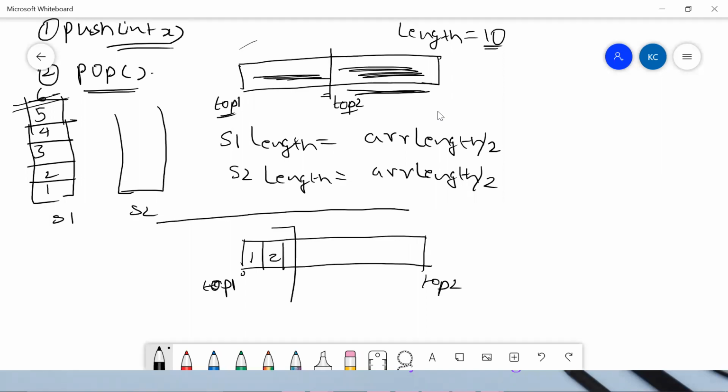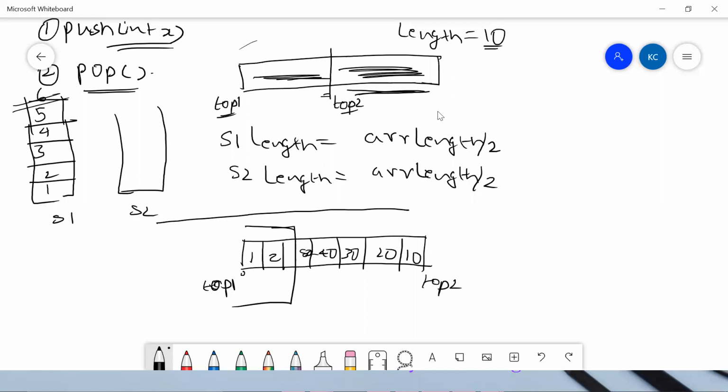So here my first stack is over. Now let's say in my stack 2 it has 8 elements. Maybe I can start implementing, for example, 10, 20, 30, 40, and so on and so forth, up to 80.